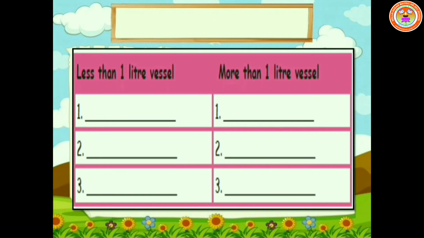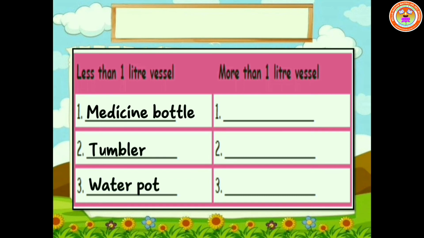That is, containers or vessels which hold less than 1 liter and the vessels which hold more than 1 liter. Less than 1 liter vessel: first one medicine bottle, second one tumbler, third one water pot. More than 1 liter vessel is pot, oil can, water can.